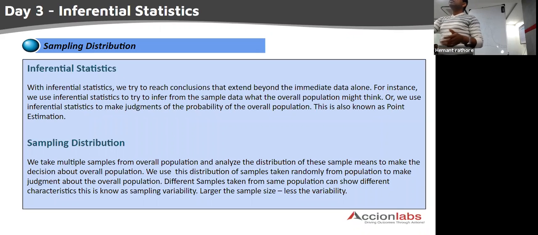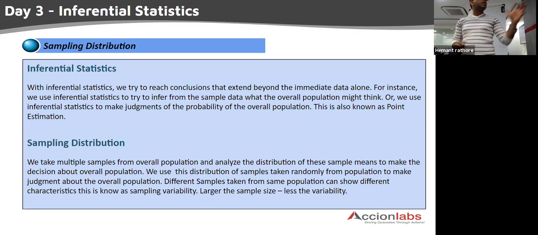Now, it is the starting point of inferential analytics or inferential statistics: taking random samples from the population and using those samples to make a conclusion about the overall population. So what is inferential statistics? It is when you make a conclusion that extends beyond the current sample you have, and you make a conclusion about the whole population. Some people call it point estimation or parameter estimation. These are different flavors of inferential statistics. We will talk about point estimation and parameter estimation a little bit later.